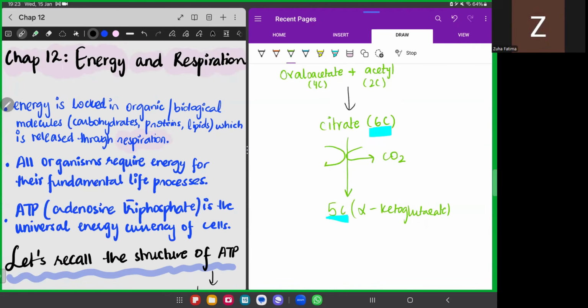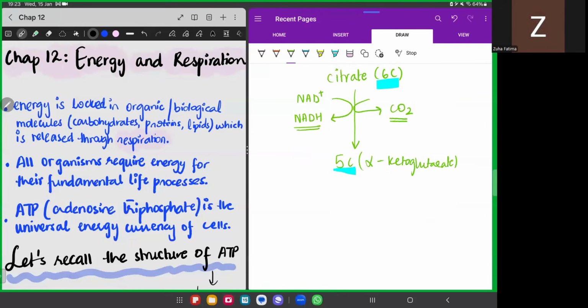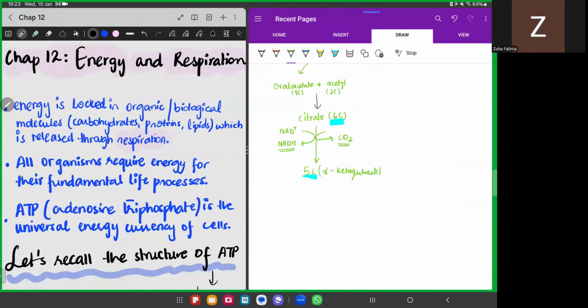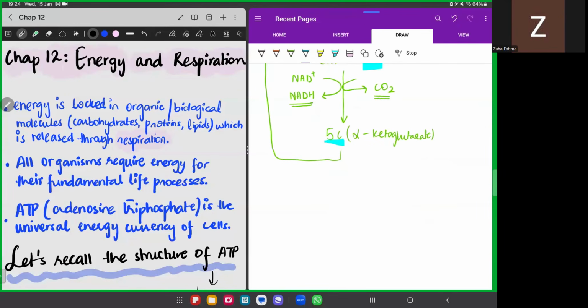So NADH would have formed from NAD plus, right? So we have one carbon dioxide being released and we have NADH being formed. Now, this alpha keto glutarate then goes back to form the oxaloacetate. Now, for oxaloacetate to be reformed, definitely decarboxylation has to take place. So, one carbon dioxide is removed.